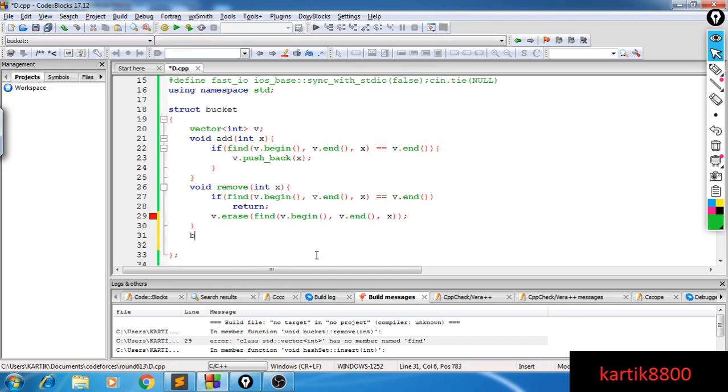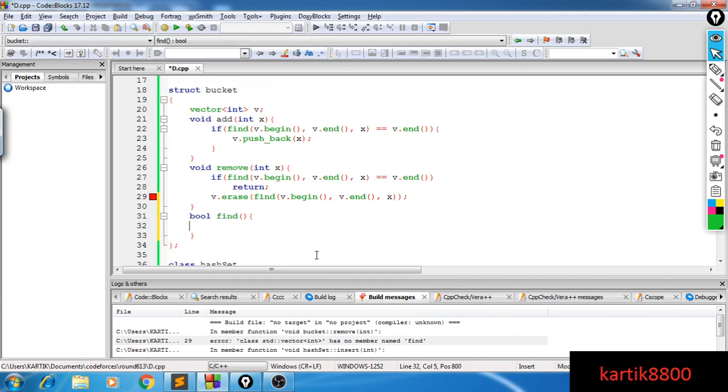And finally we can also implement boolean find. This is for this particular bucket. If this is equal to v.end(), then that means x is not present in the bucket, otherwise it is. So if this equals this, then it's not present, otherwise present. So we're done designing this thing. Okay, cool.